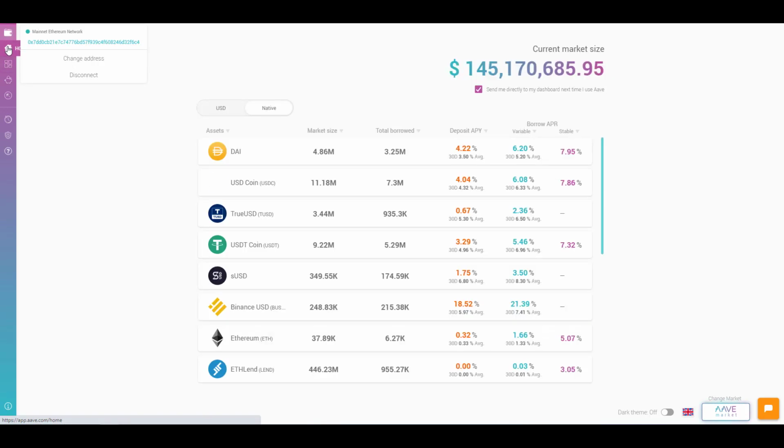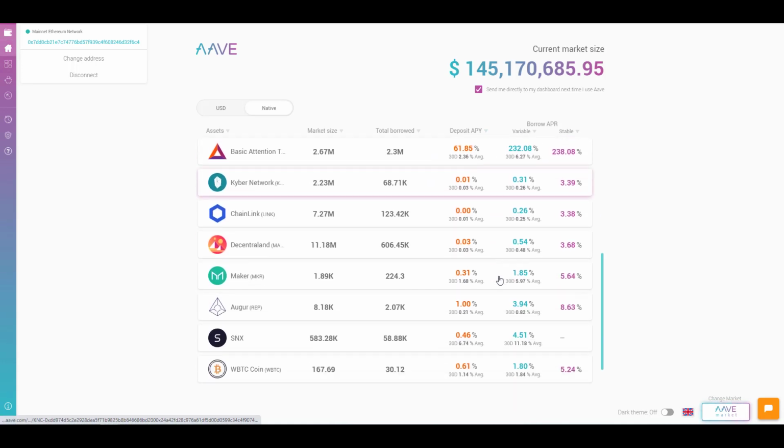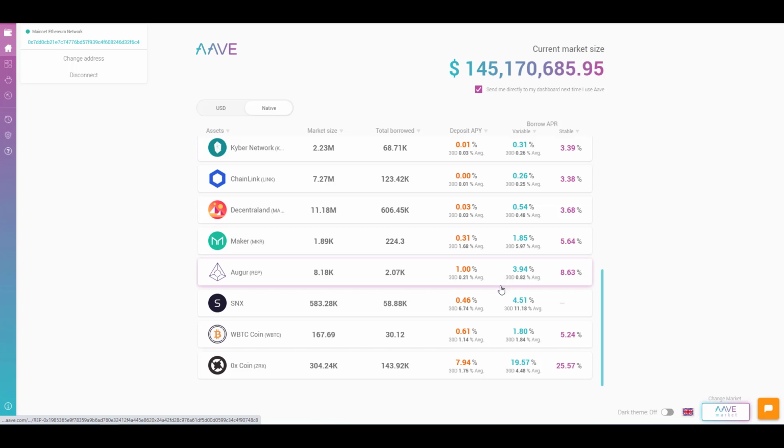From here, I'm going to go home. And you can see here all the interest rates for the respective tokens. And the token that I'm going to lend out today is the ZRX token. I think because of the whole comp mania surrounding MakerDAO, a lot of people are coming to Aave and borrowing certain tokens very cheaply to help them earn more comp tokens via the airdrops.